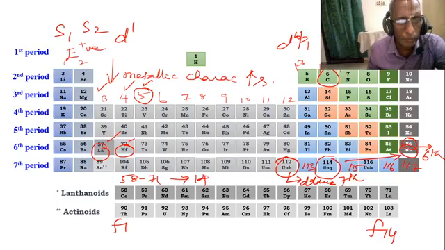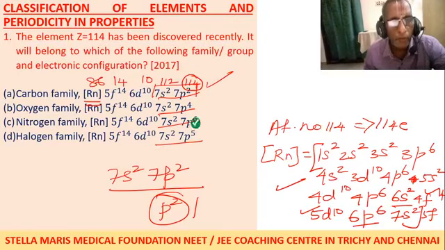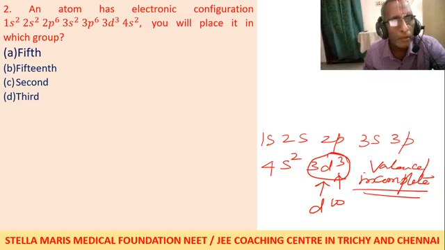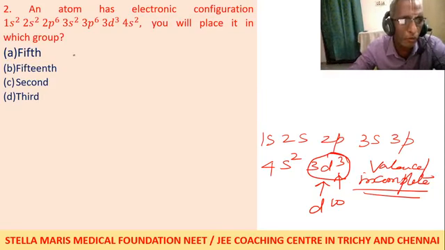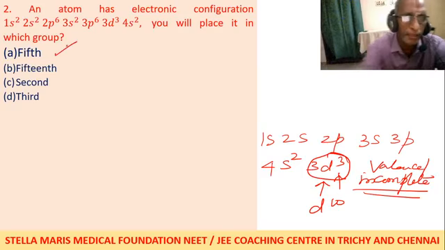So 4s2, 3d3 is vanadium, 23. So it is the fifth group. It's not mentioned, it quickly comes and goes. So the fifth group is the correct answer.